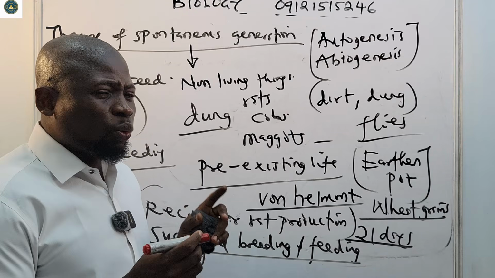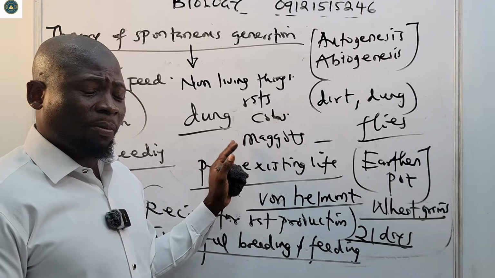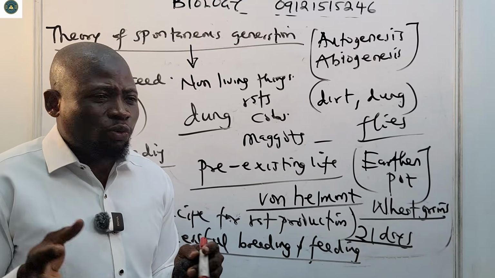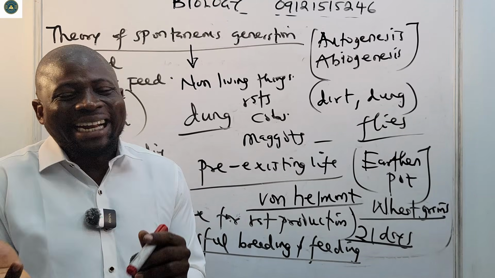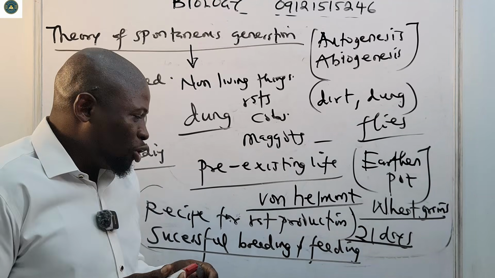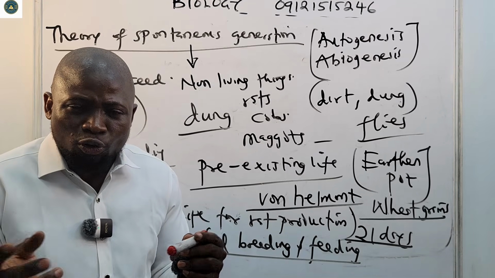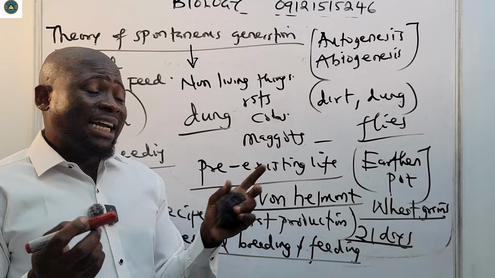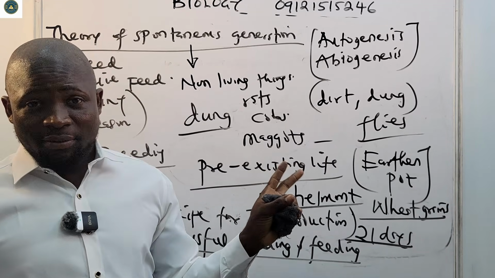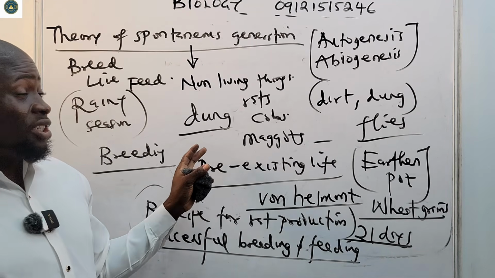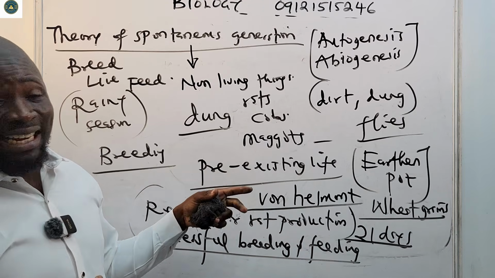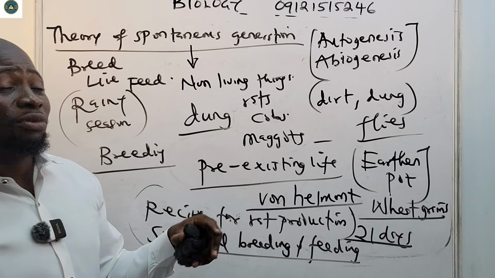So it is not this recipe that brings the rat. It is this recipe that is attracting them, because successful breeding and feeding are the two purposes of animal life, just like I have highlighted. But please take note that at that time, they did not know anything about microorganisms. Just like I'm saying, if you refrigerate the food, a complex life form like a rat cannot come there, a corpse cannot come there, a lizard will not come there.